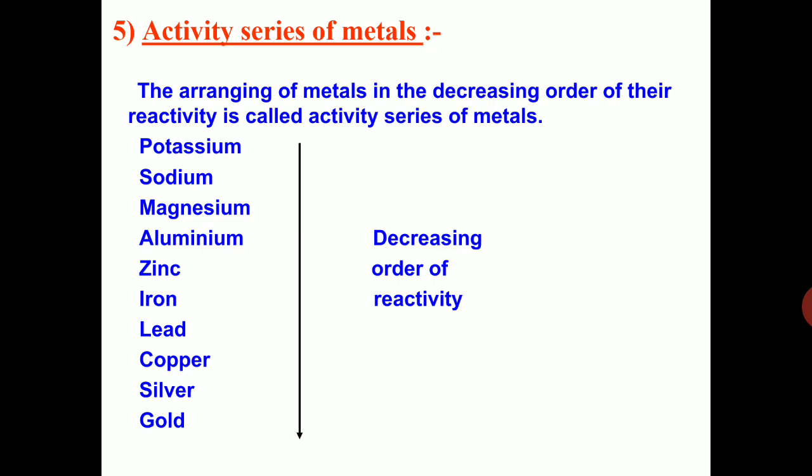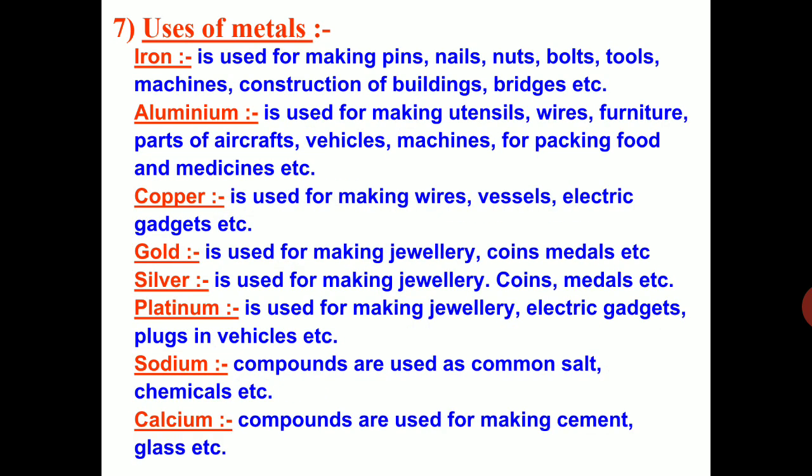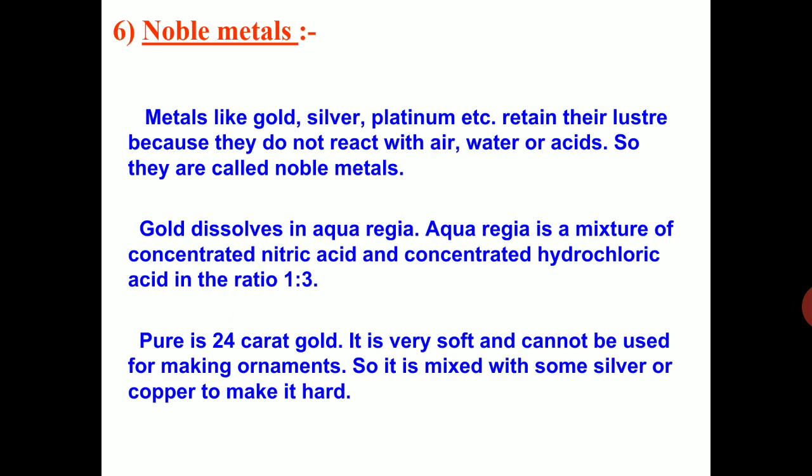So zinc will displace iron from its solution. So this is known as reactivity series. This reactivity series is prepared based on the displacement reactions. So these are the chemical properties of metals.